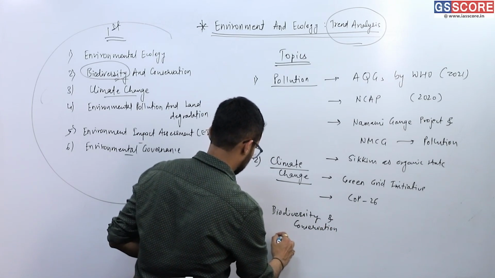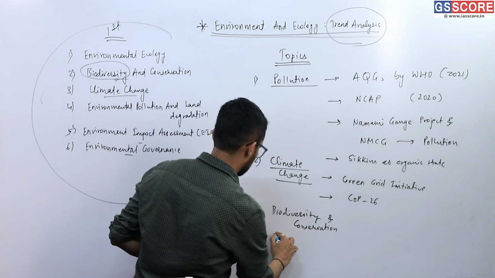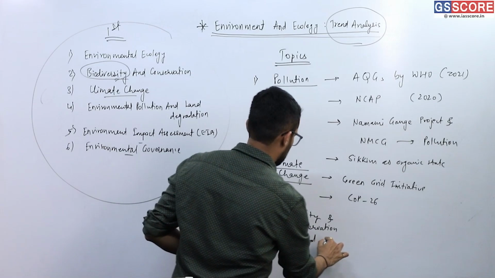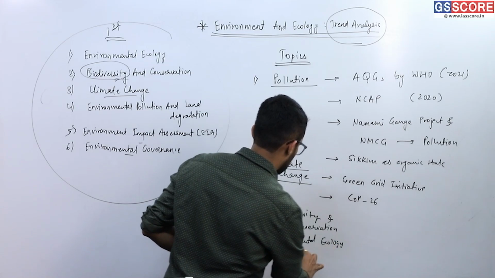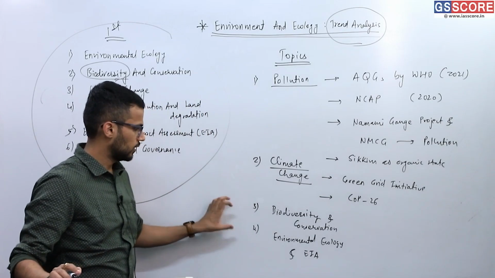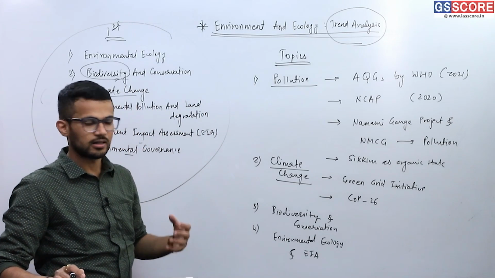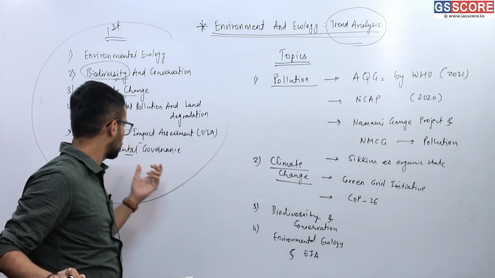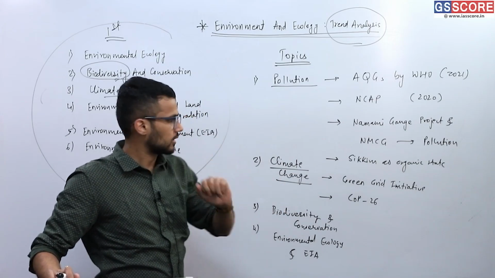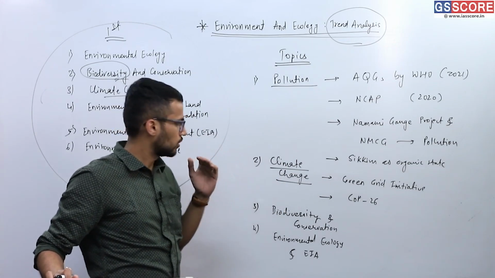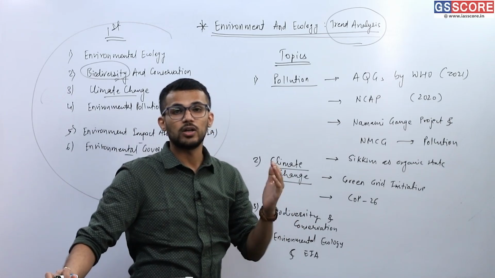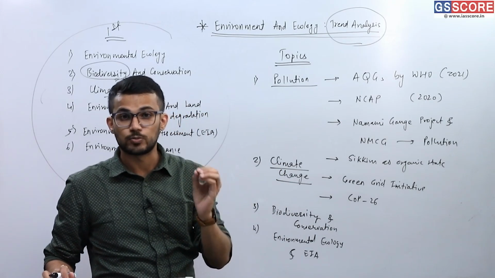Then comes environmental ecology, and EIA at the same level, right? So environmental ecology and EIA are at the same level, and questions related to environmental governance will be asked in the relevant topics. For example, the question was asked on the variety of biodiversity in India, and how the Biological Diversity Act helps in its protection.